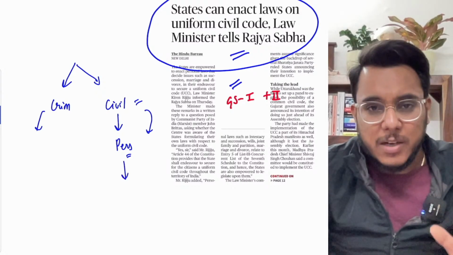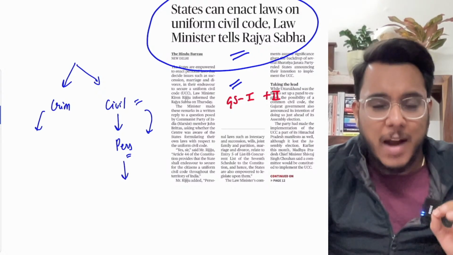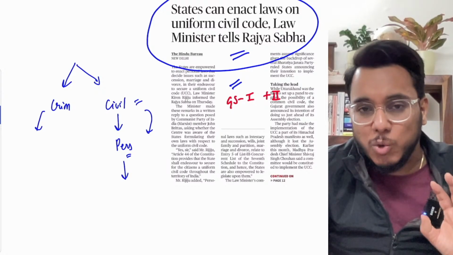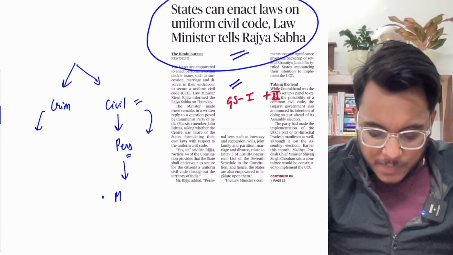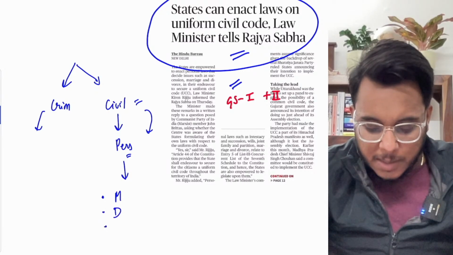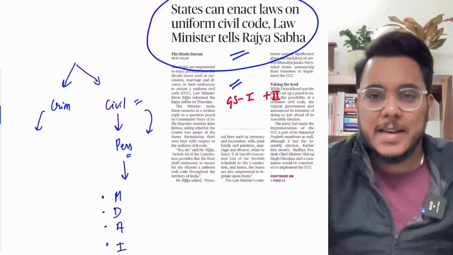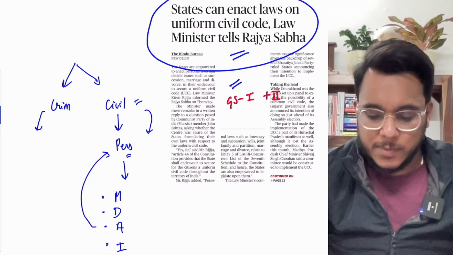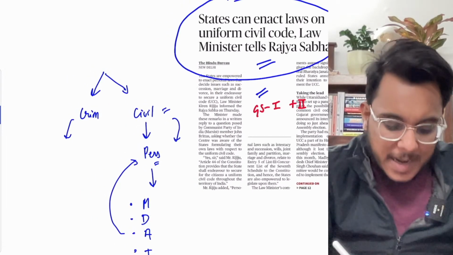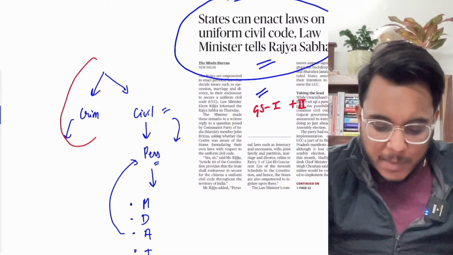And within the civil laws, there are the personal civil laws, and the personal civil laws pertain to 4 matters broadly. Number 1 is marriage, number 2 is divorce, number 3 is adoption, and number 4 is inheritance. So these four matters broadly are discussed in the personal laws. Now when we talk about India, India has a uniform criminal law.